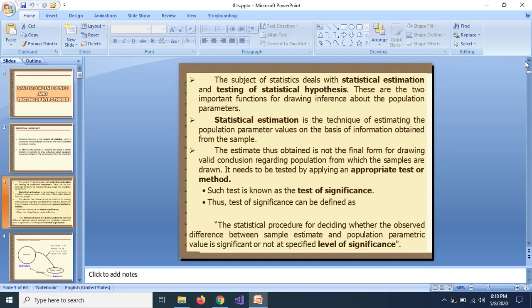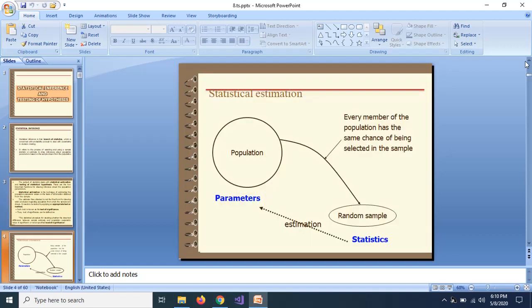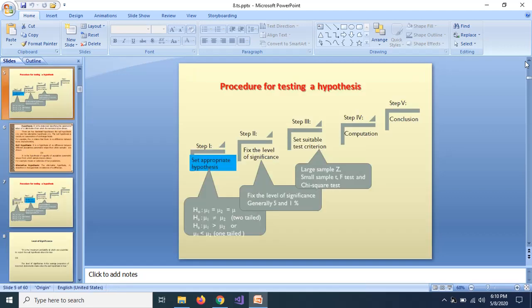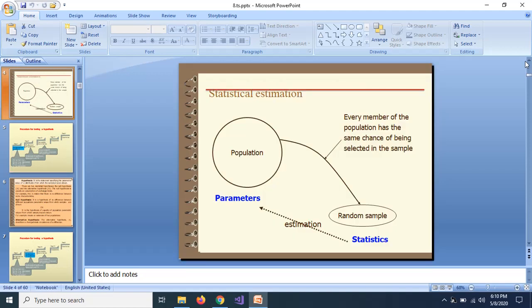So if we want to define what is test of significance, it is a statistical procedure for deciding whether the observed difference between the sample estimate, for example, arithmetic mean, and the population parameter, that is population mean, is significant or not at a specified level of significance. Now here we find a new terminology, that is level of significance. So first of all, let us see what we mean by level of significance. Level of significance is the maximum probability of rejecting the true hypothesis.